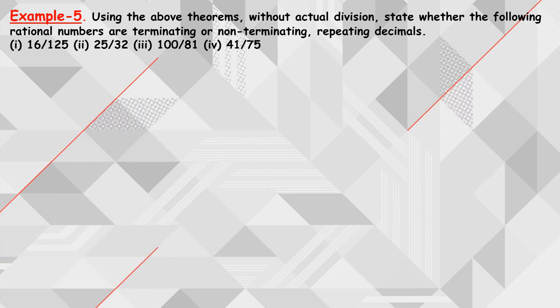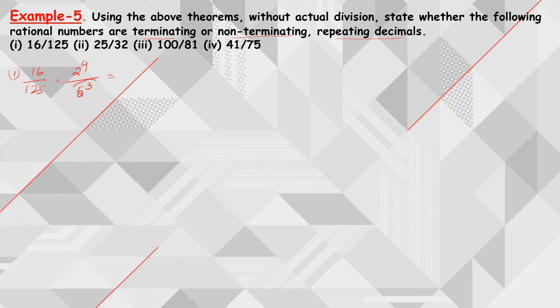Without actually dividing, state whether the following rational numbers are terminating or non-terminating repeating decimals. First one, 16 by 125. Now what is 125? The numerator is directly 2 power 4. The denominator I can write as 5 cube. So 125 is nothing but 5 cube.